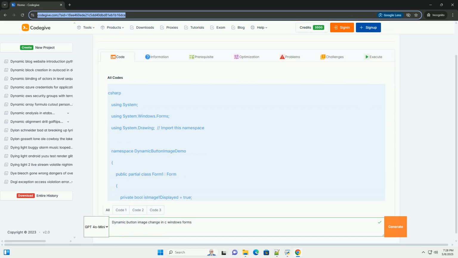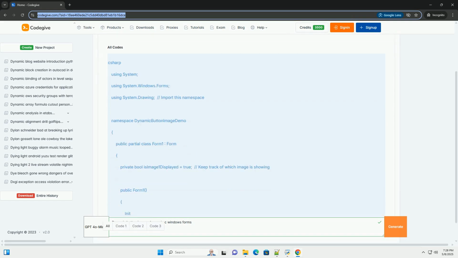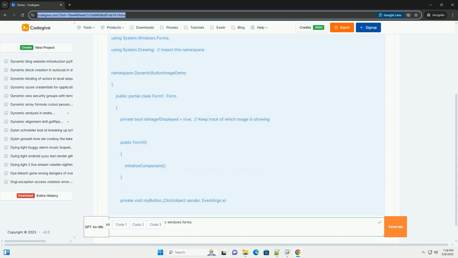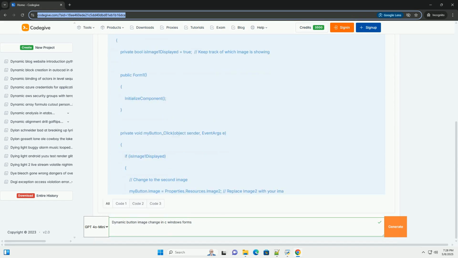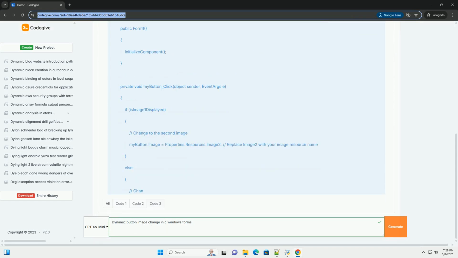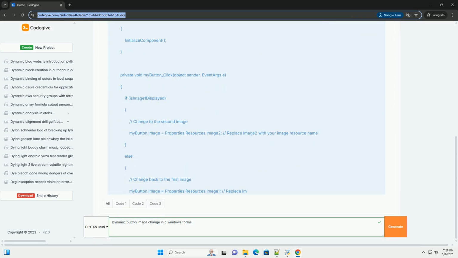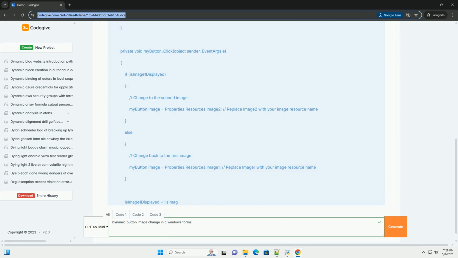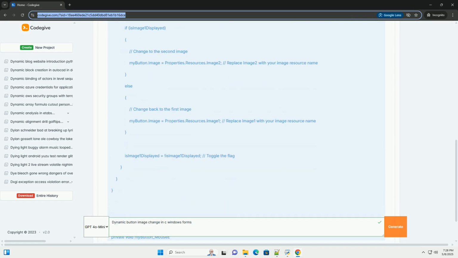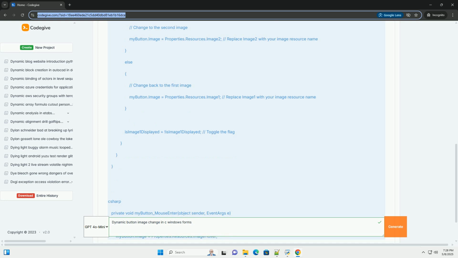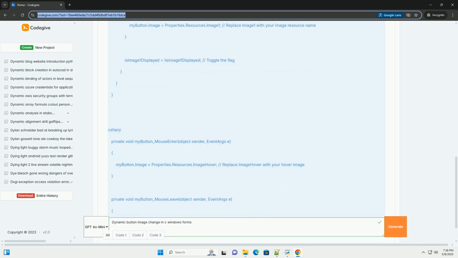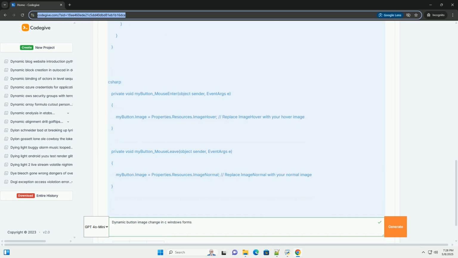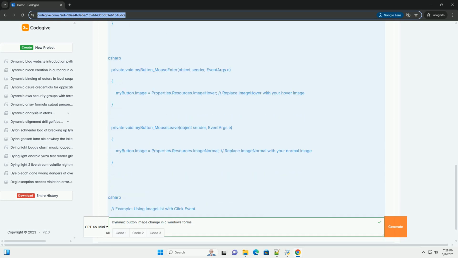Dynamic button image change in C# Windows Forms, a comprehensive tutorial. This tutorial will guide you through the process of dynamically changing the image of a button in a C# Windows Forms application. We'll cover various aspects, including loading images, how to load images from different sources: resource files, external files, internet URLs.